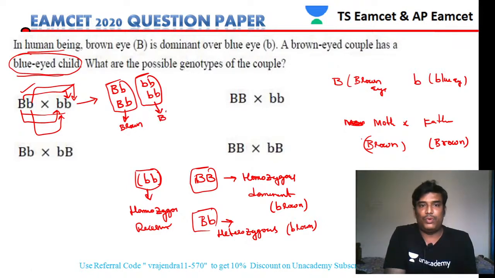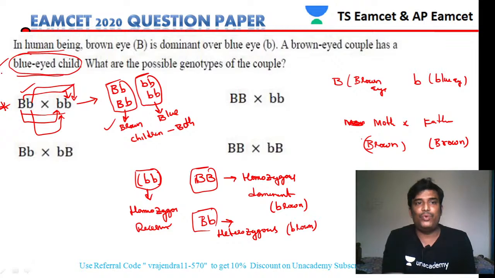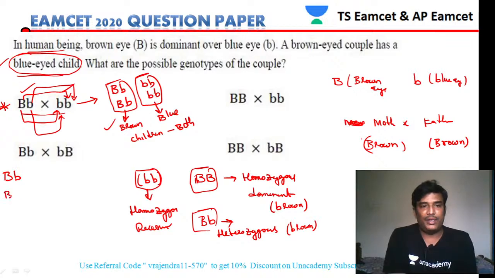These two are blue. So both brown and blue children are coming in this first case, so this cannot be our answer. The question says we have to get all children blue-eyed. So option A cannot be the answer. Then let us see option B. In option B, if we do this, we get BB, again BB, small b, capital B. So here in this case, all are brown.